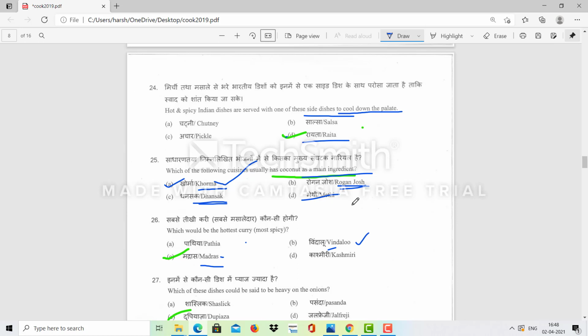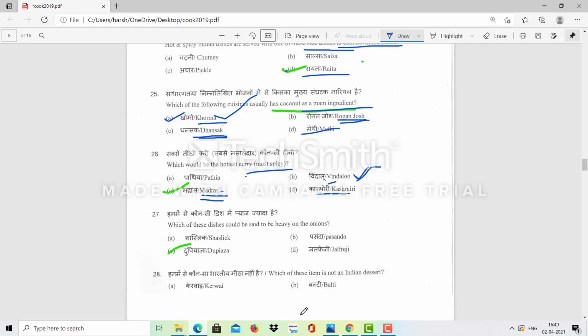Which would be the hottest curry, the most spicy? So the answer will be Madras curry. Madras curry is the most spicy curry. Vindaloo is a dish the Portuguese brought. Patia is an ancient Parsi form of curry from Persia and predominantly available in the UK. It is hot, sweet and sour, but the most spicy one is Madrasi. Kashmiri is also spicy, but Madras curries are more spicy.